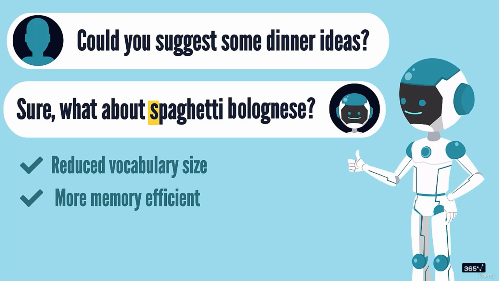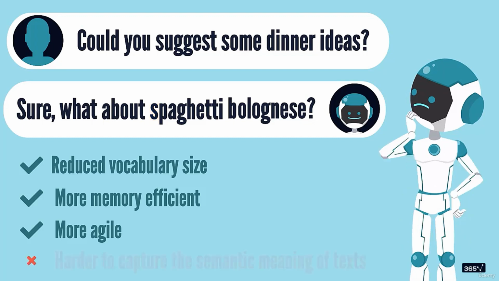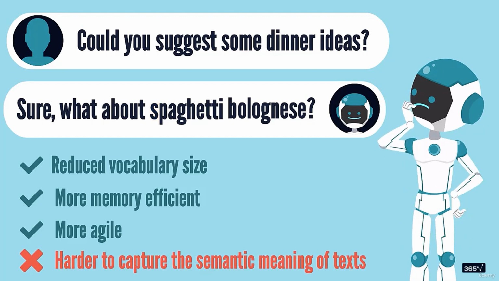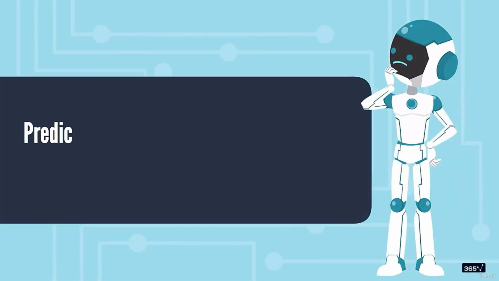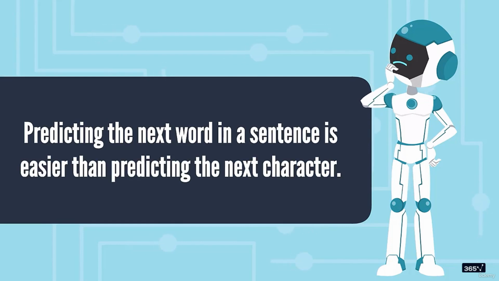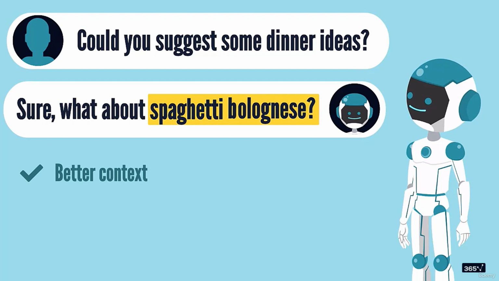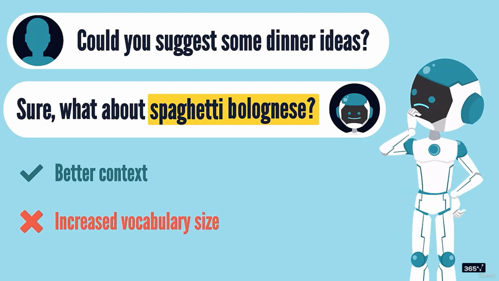Additionally, smaller tokens allow for a more agile model that learns new words and languages more easily. Still, this could make it harder for the model to capture the semantic meaning of texts. As you can imagine, predicting the next word in a sentence is easier than predicting the next character. On the contrary, larger tokens could provide better context, but this comes at the cost of increased vocabulary size.